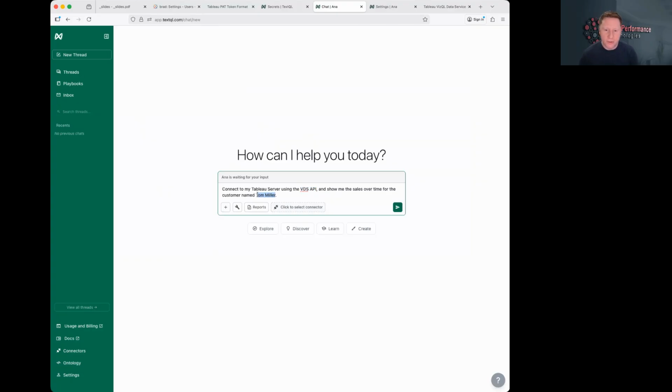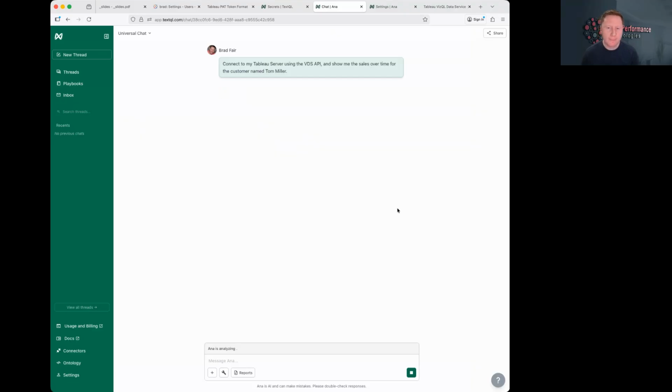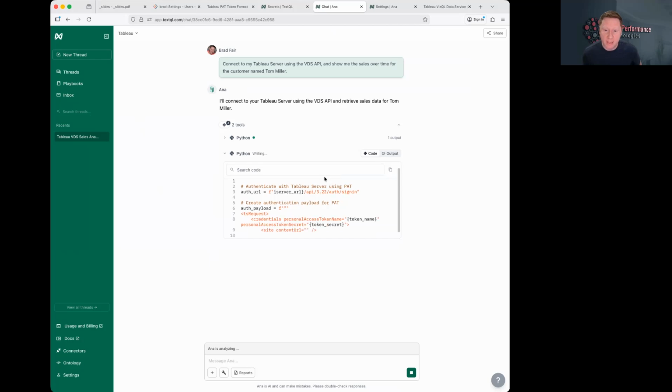There is another one that I threw in there on purpose, which is we don't actually have a customer named Tom Miller in our data set. We have a customer named Thomas Miller, which is the one that I intend for it to find. But I wanted to show that in natural language, we have little issues like this that could become showstoppers. Let's see how Anna can address that. So I'm just going to click this, we'll send this message, and let's see how Anna responds. So the first thing is it wants to connect to the Tableau VDS API.